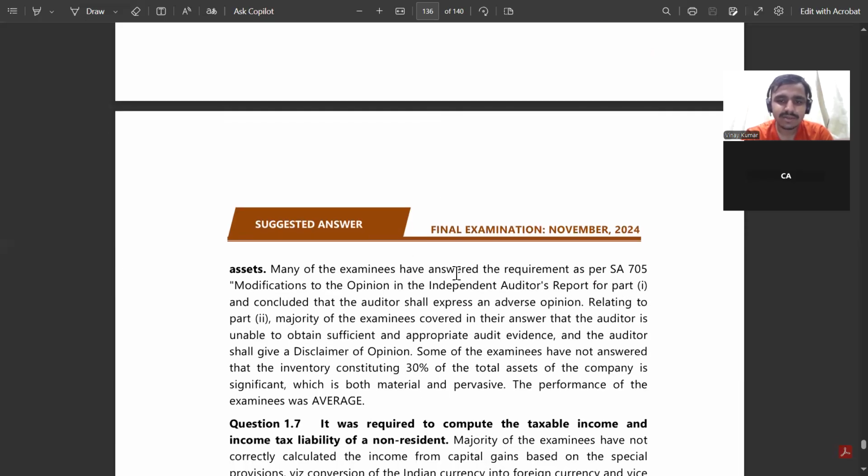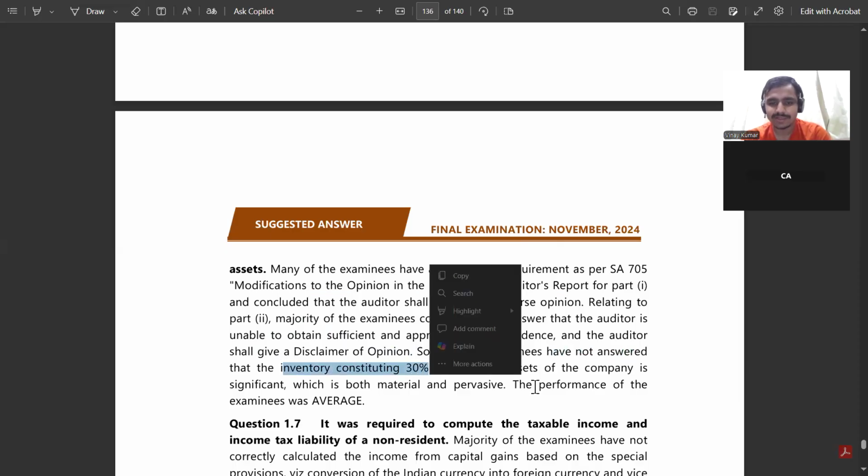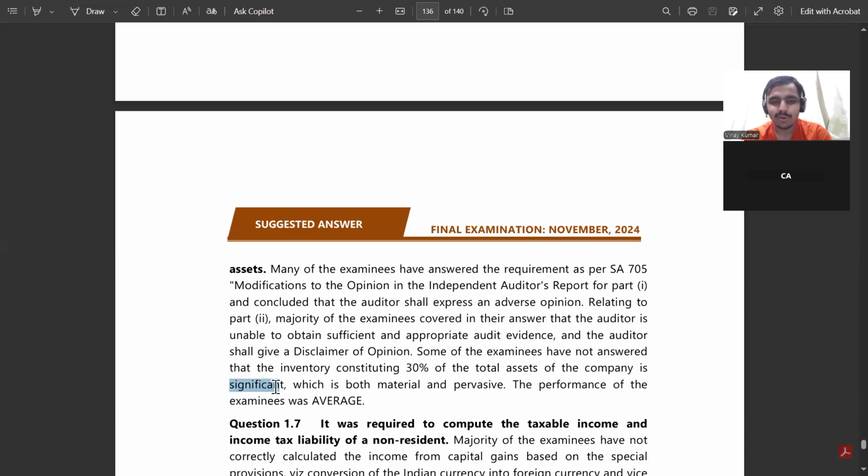Many of the examinees answered as per SA 705 modification and concluded that the auditor shall express an adverse opinion relating to the second part. The majority of the examinees covered in their answer that the auditor is unable to obtain sufficient appropriate audit evidence, and the auditor shall give a disclaimer. Some examinees did not answer that the inventory constituting 30% of the total assets is significant, which is both material and pervasive. So while giving a disclaimer, we just have to say that we are not able to obtain SAE.